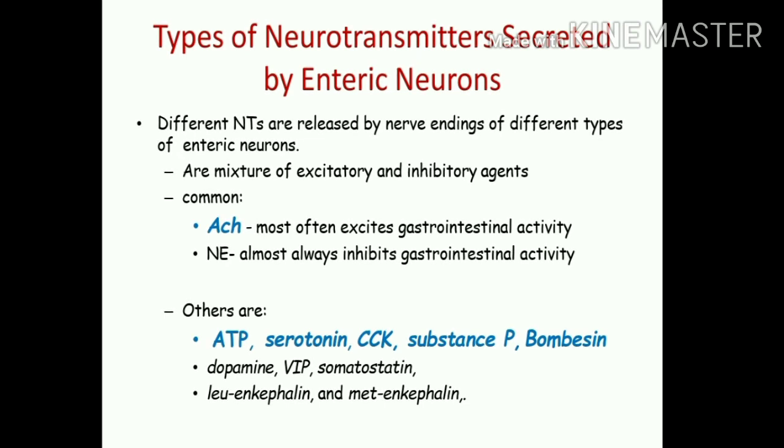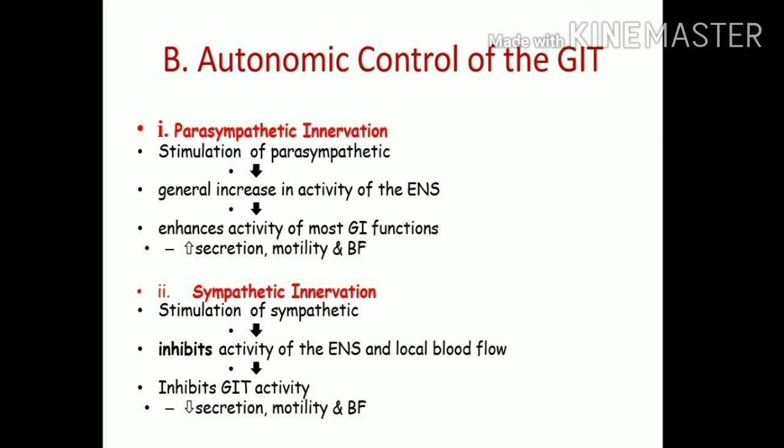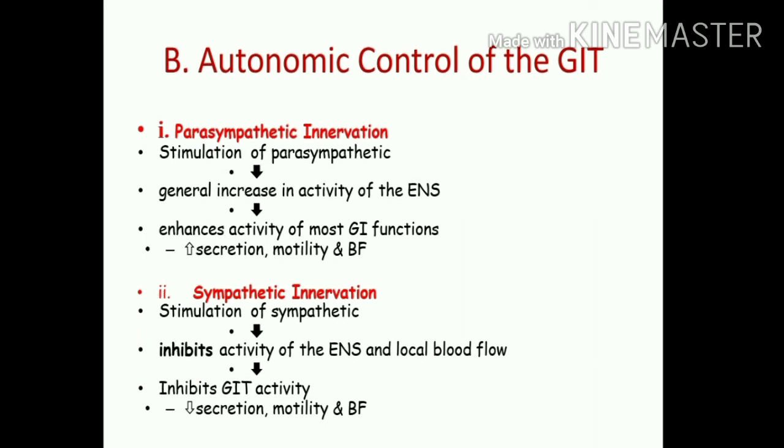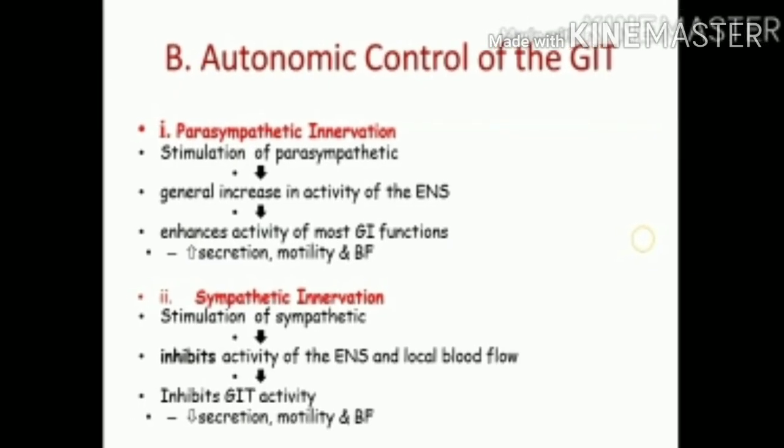Then next, coming on to the autonomic nervous system, which is the external one. So it has two types. One is parasympathetic and the other is sympathetic. Like we know, in the GIT the parasympathetic leads to an increase in the activity of the GI functions, and the secretions increase, and the sympathetic, which is for fight and flight, decreases or inhibits the function of the GIT.